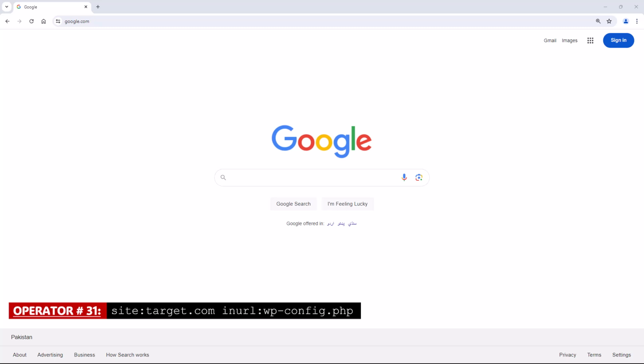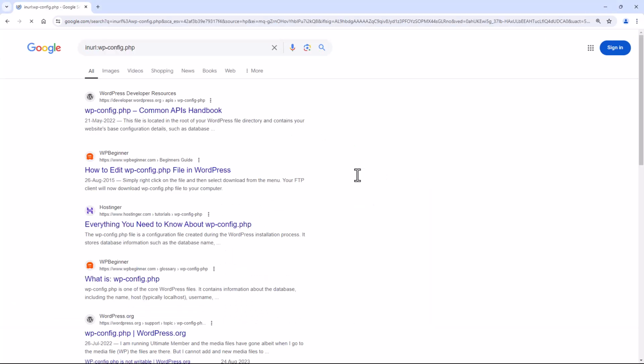Operator number 31. Site with the combination of in URL. This Google dork will search for WordPress configuration files on a website, which may contain database credentials and other sensitive information.